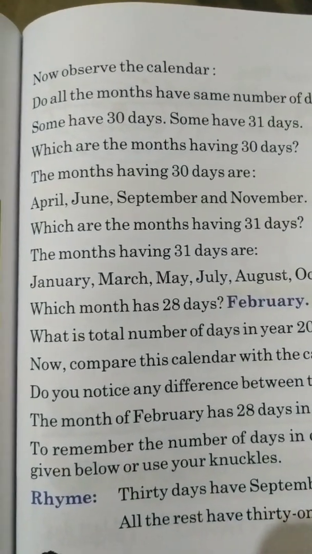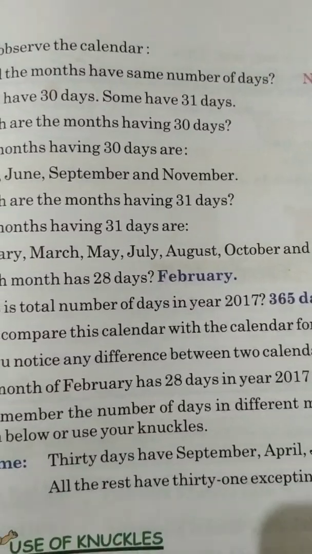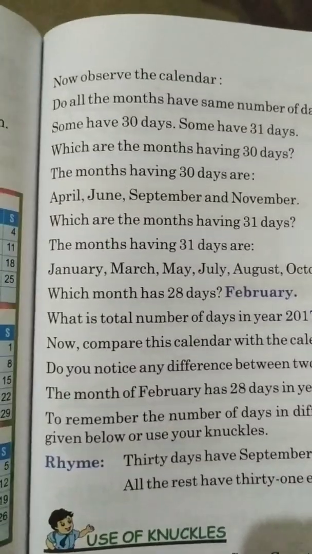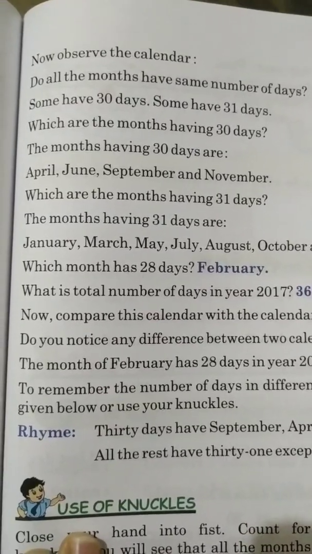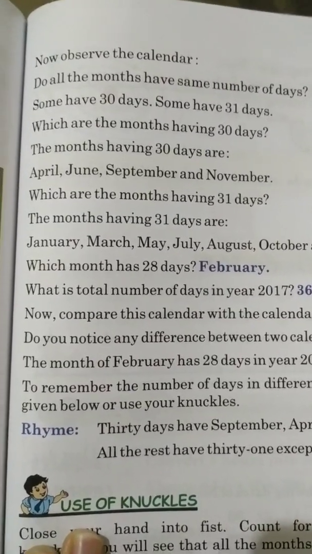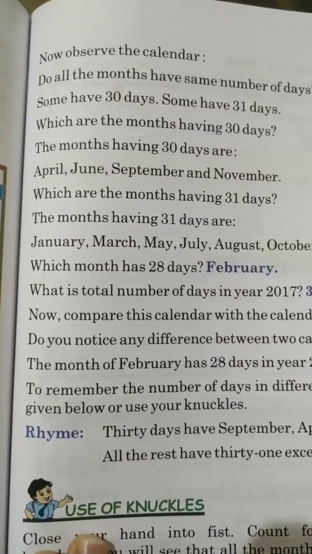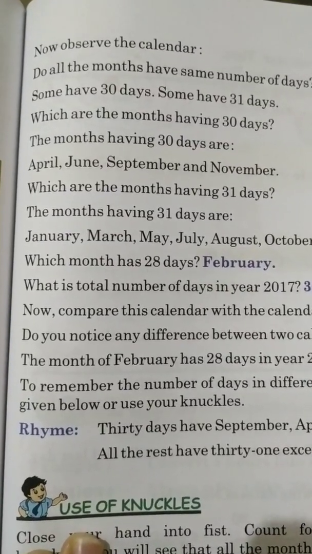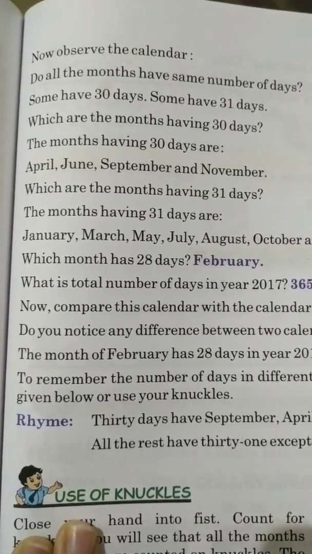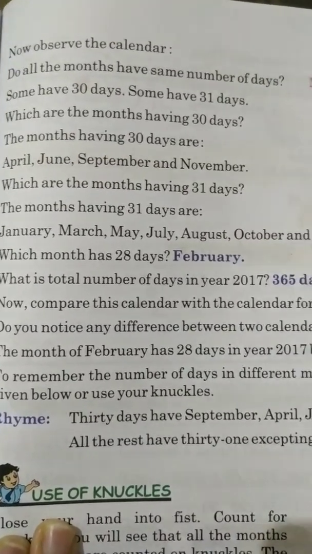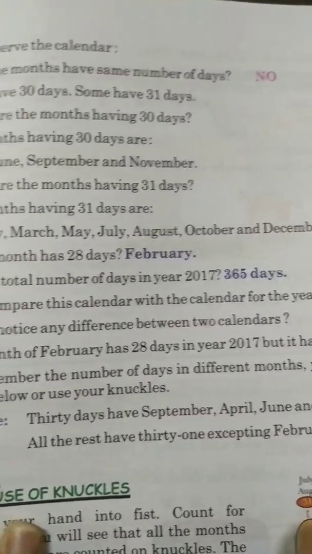Now observe the calendar. Do all the months have the same number of days? No. Some have 30 days, some have 31 days. Which are the months having 30 days? The months having 30 days are April, June, September and November. Which are the months having 31 days? The months having 31 days are January, March, May, July, August, October and December.